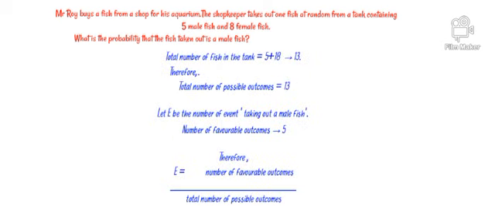As a fish is taken out at random from the tank, all the outcomes are equally likely. So total number of fish in the tank equals 5 plus 8, we get 13. Therefore total number of possible outcomes equals 13. Let E be the event of taking out a male fish. See students, as there are 5 male fish in the tank, the number of favorable outcomes is 5. So P(E) equals number of favorable outcomes divided by total number of possible outcomes, and we get 5 by 13.